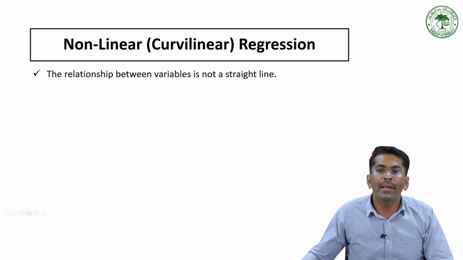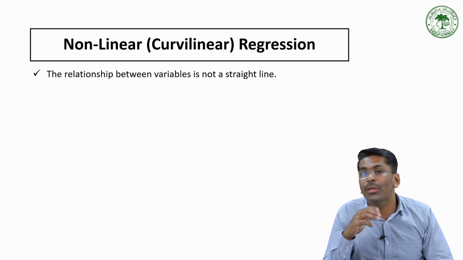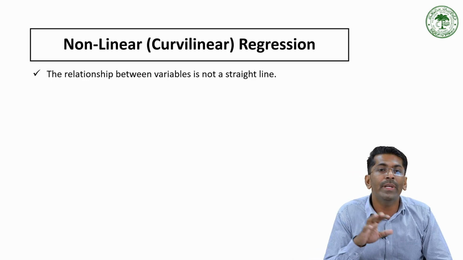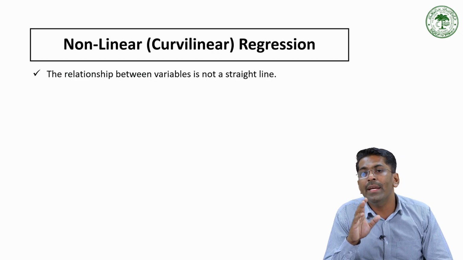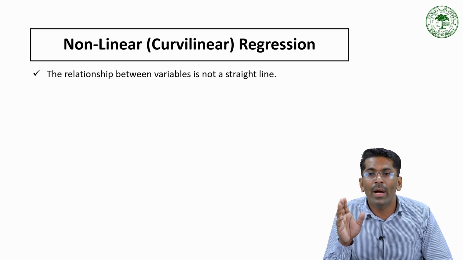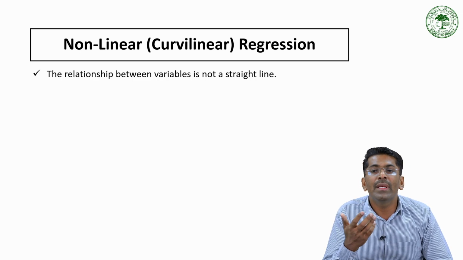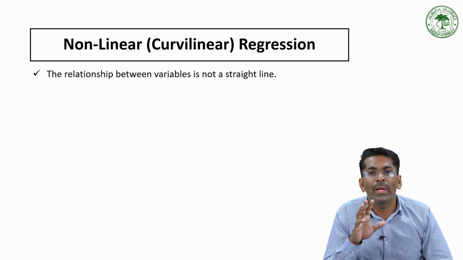But in a non-linear relationship, it is not the case. The relationship may be bent or curved, or it could rise quickly at first and then slow. So it is not a straight line. In the straight line model, every time x increases by 1 unit, y increases by the same fixed amount, so the slope is constant in a linear relationship.